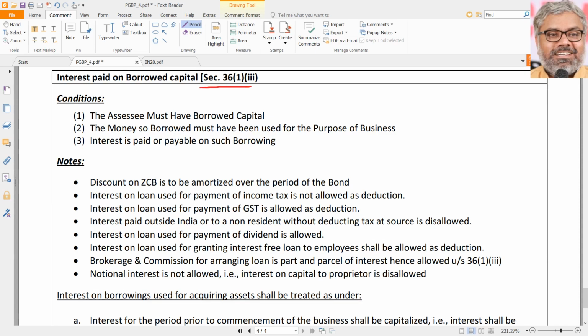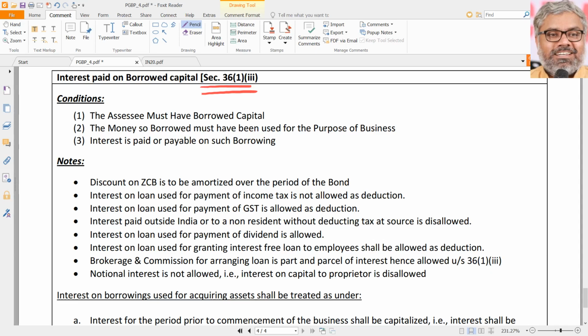This is the 36 series. 36 has so many deductions. When the lawmakers started with section 30, they went one by one. Okay, let us take building first. Okay, let us take plant, machinery and furniture first, then depreciation.